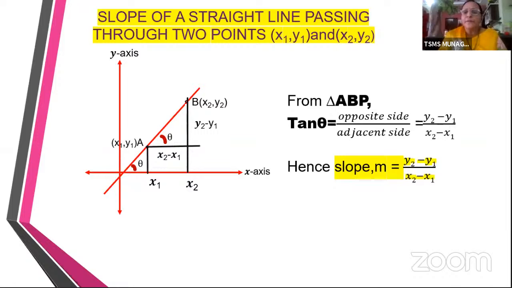Okay, so how many different ways we have found we can find the slope. One way, if you know the angle, simply apply tan theta will give you the slope. If you know any 2 points on the straight line, use this formula y2 minus y1 by x2 minus x1 to find the slope. And if you know two parallel lines are there, then the slopes are equal. If you know two perpendicular lines, then the product of slopes is going to be -1. So this is how we are going to go with finding the slopes. Now, how are we going to use this